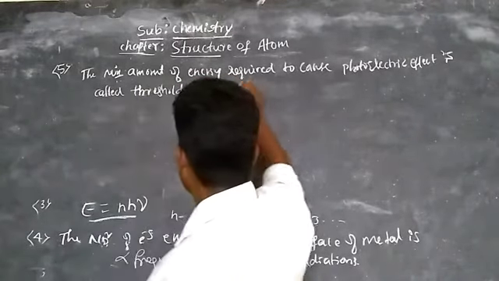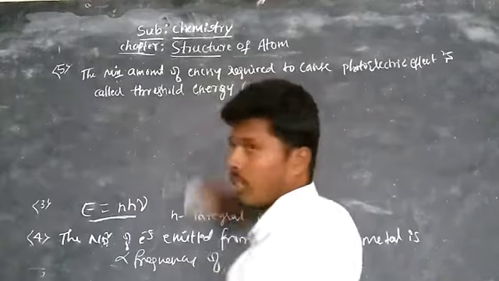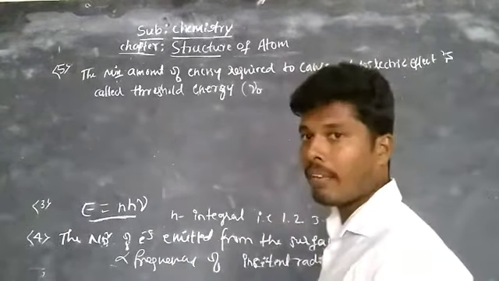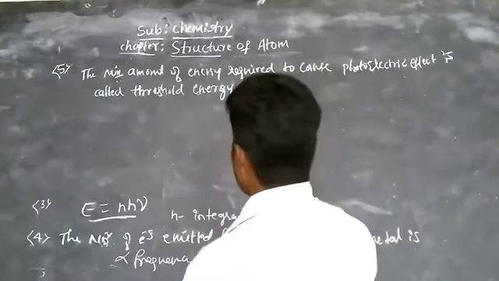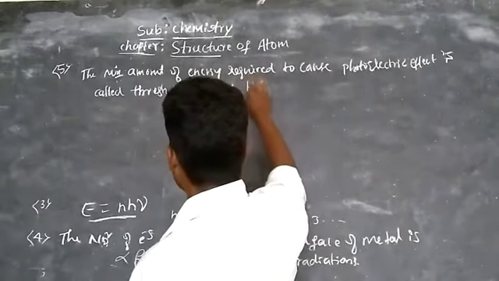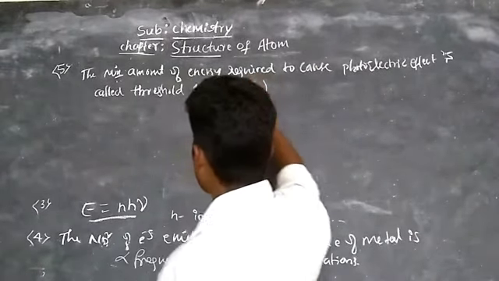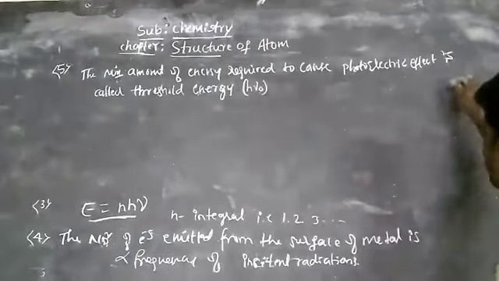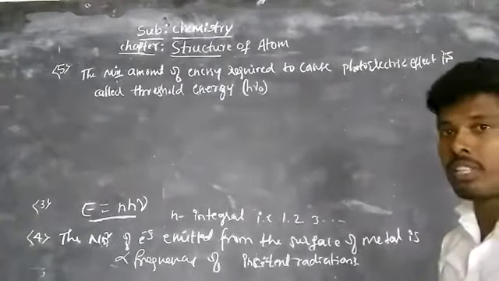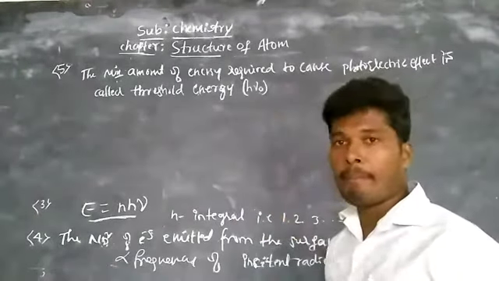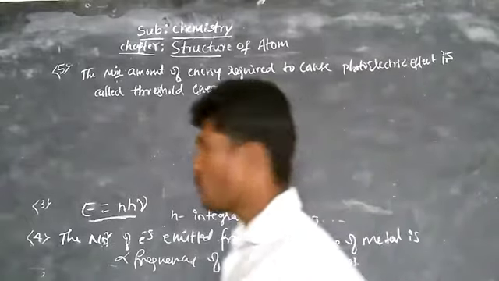Threshold frequency is indicated by nu naught, and the energy is E is equal to h nu naught. This is the threshold energy, where nu naught is the threshold frequency. This is the fifth postulate of quantum theory.